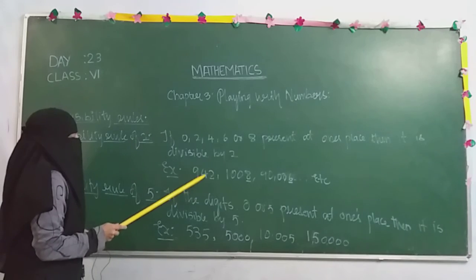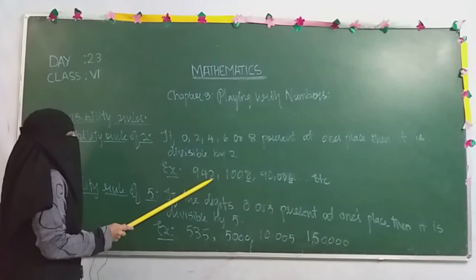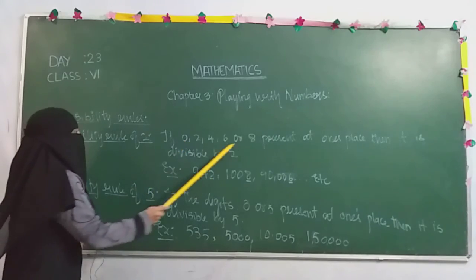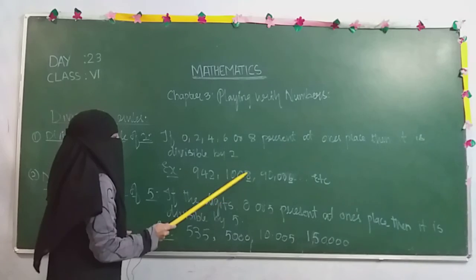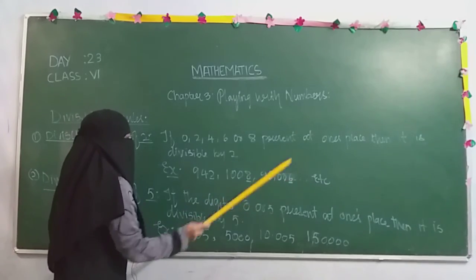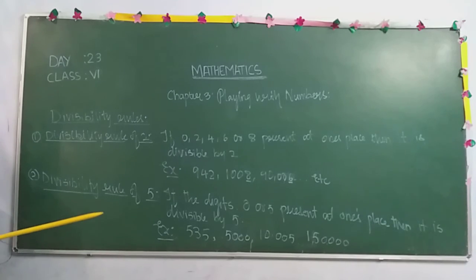For example, at ones place we have checked the digit 2 is present, 2 is among the given digits. Now here it is 8 at ones place. Here it is 6 at ones place. So the divisibility rule of 2 is very easy. Just focus at the ones place whether any of the digits 0, 2, 4, 6 or 8 is present or not. If it is present, then we say it is divisible by 2. If not, then we say it is not divisible by 2.